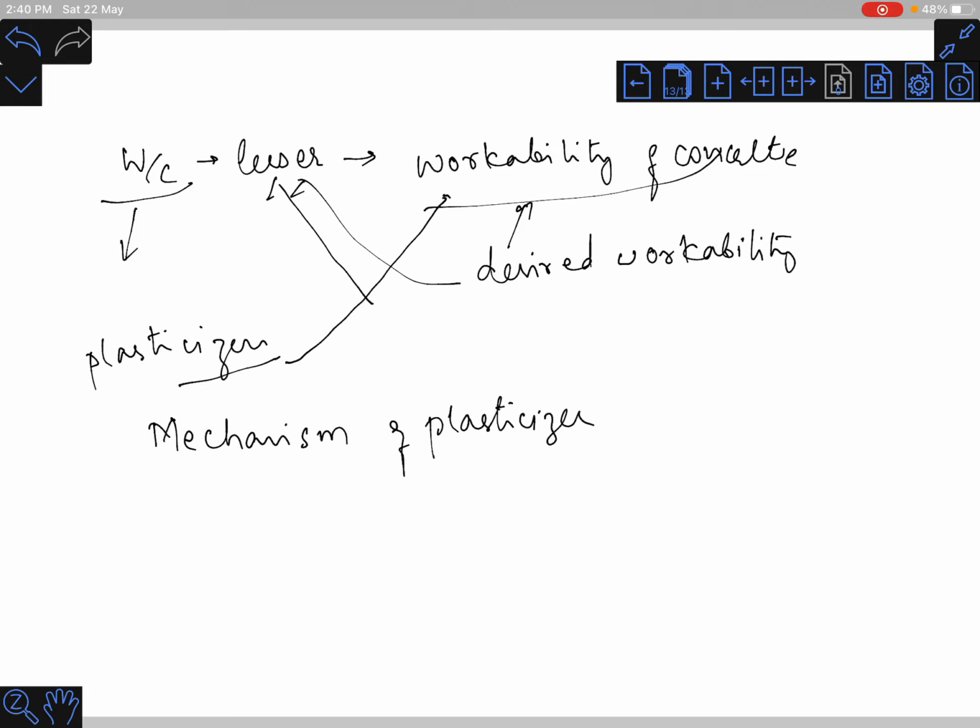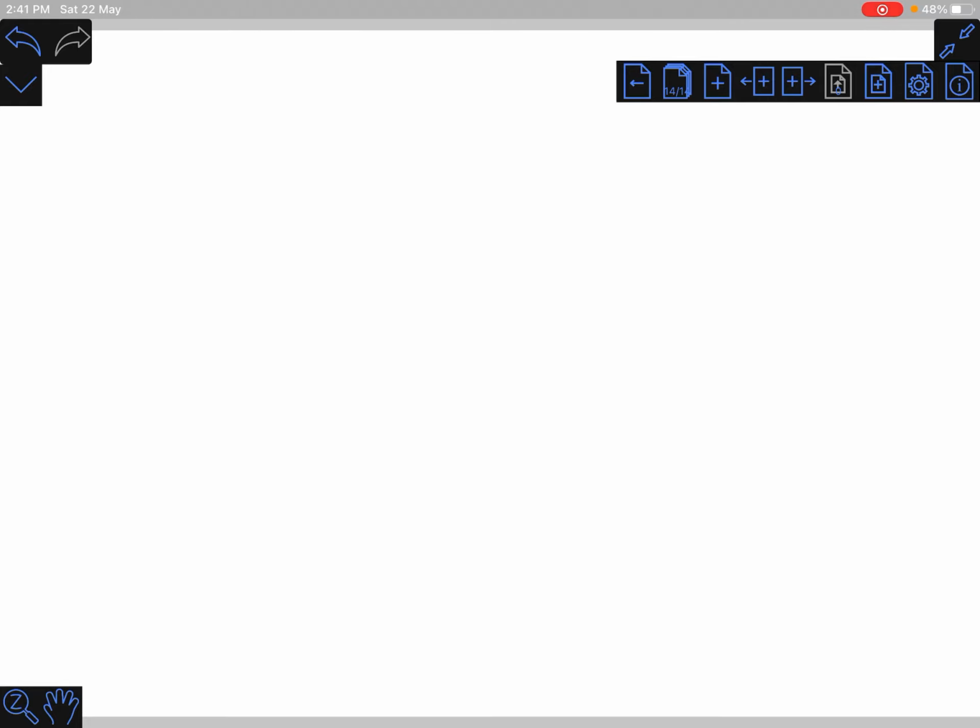As we know for a fact, cement acquires the binding property when it is mixed with water. Cement itself doesn't have any binding property in dry condition. When we add water to it, the cement acquires the binding property. So when we mix water with cement, what happens? A lot of hydration process takes place.